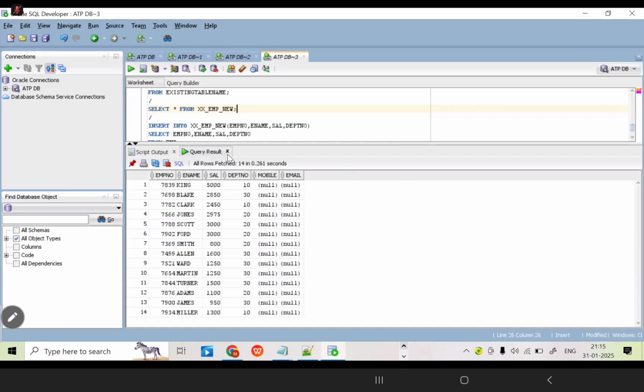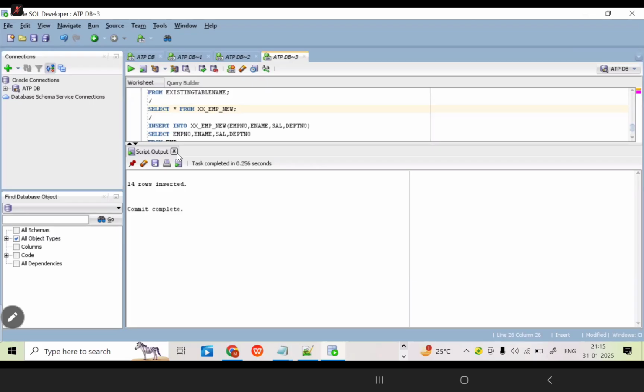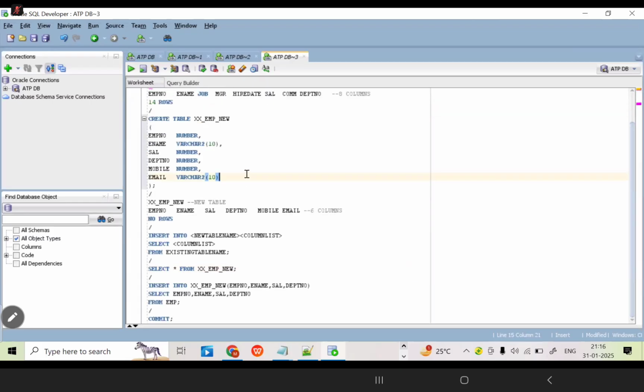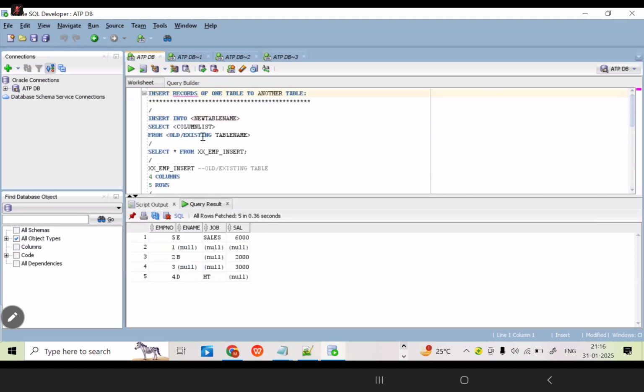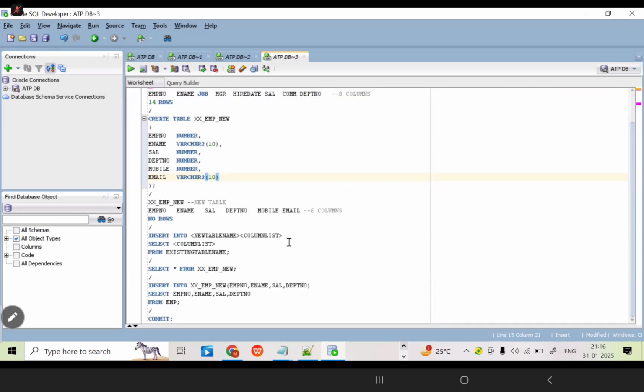All the methods, you can just practice. This last one is very, very important. Sometimes, if you want to store the existing table data into a new table, how can we do it? These are the two methods we can follow. One is when the table structure should be the same. For the first method, you need to write this syntax. If the structure is not the same, then you can go for this syntax with a column list.